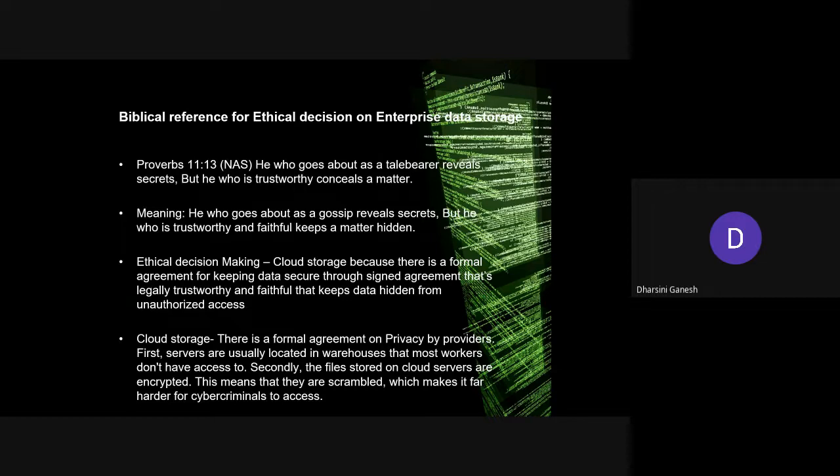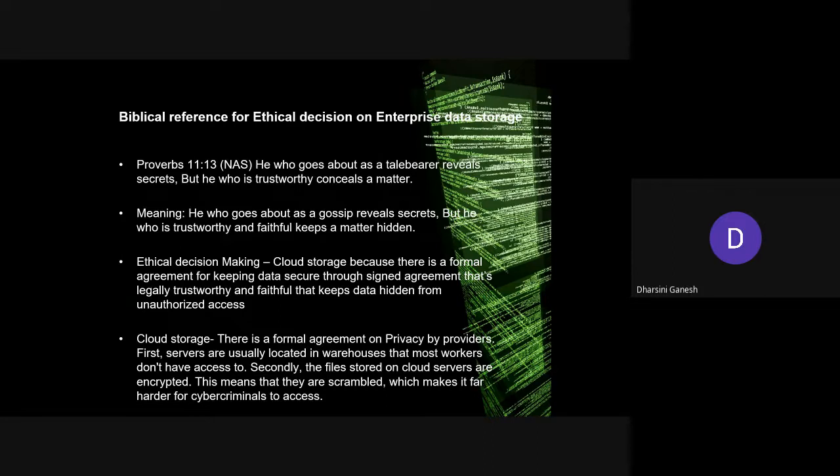I would prefer cloud storage because there is a formal agreement between the provider and my enterprise organization, and it is lawful, ethical, and the cloud provider is trustworthy and faithful, and will not reveal secrets, and my data will be kept hidden from unauthorized access.